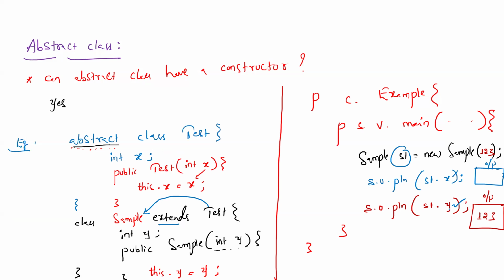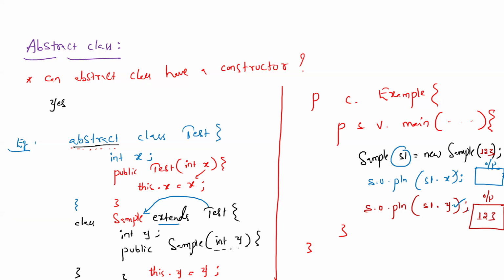Clear or not? But I want 100. What to do? When I print x, the output should be 100. What should I do? Or where should I write the code? Where should I write? Super?